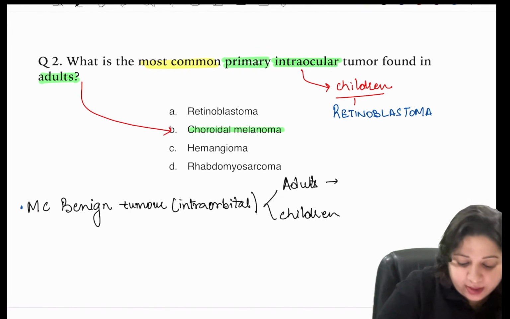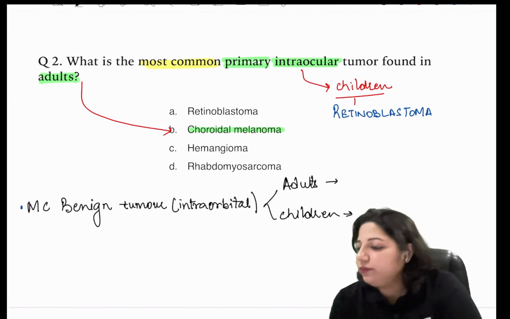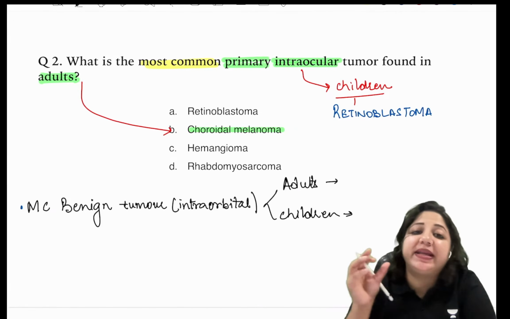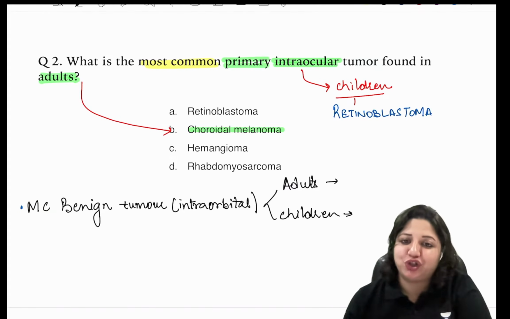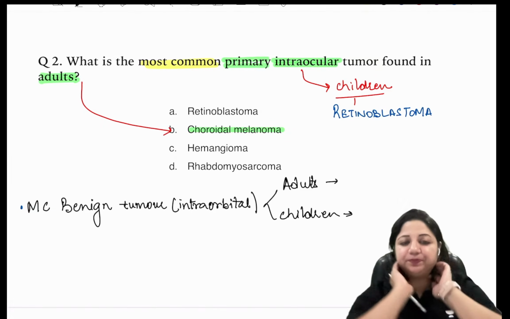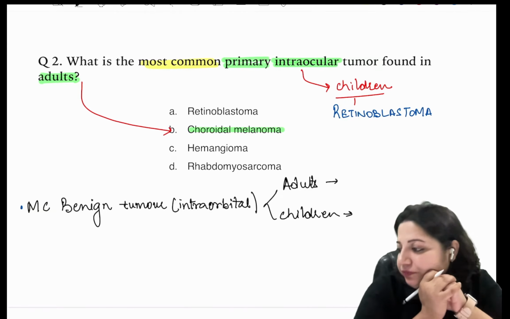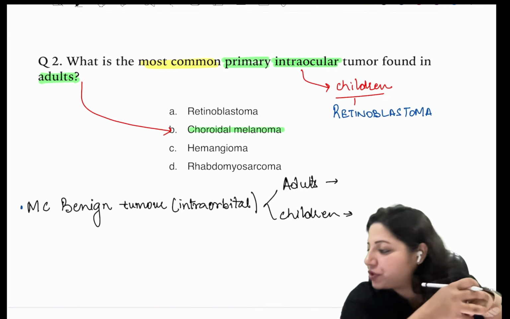Tell me, what is the answer? Anybody who wants to try?